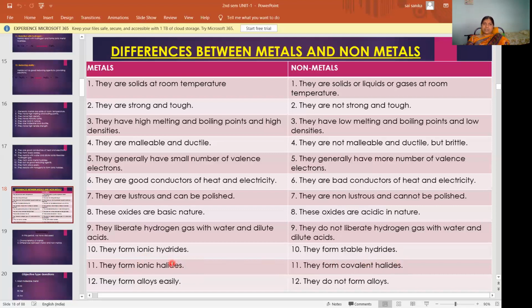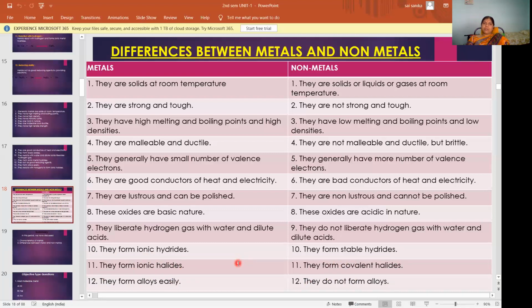Halogens are fluorine, chlorine, bromine, iodine. When a metal reacts with halogens, the products are called halides. So metals form ionic halides, whereas non-metals form covalent halides. And metals form alloys easily, while non-metals do not form alloys. So what is an alloy? A combination of two or more elements.